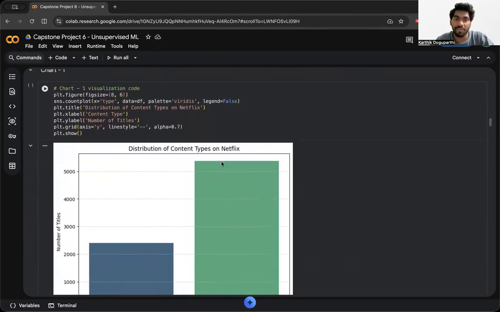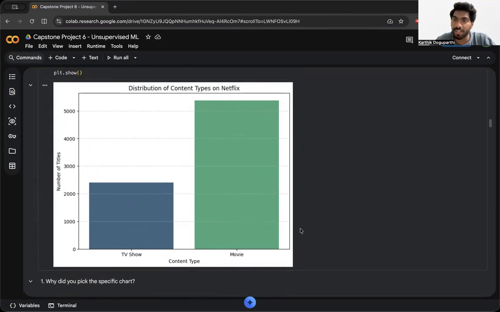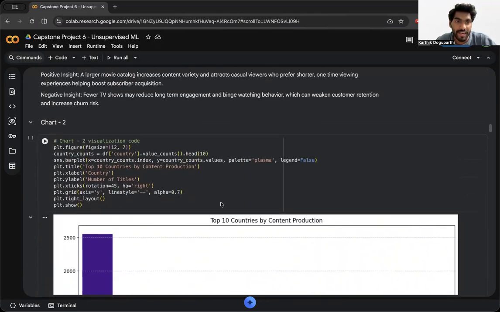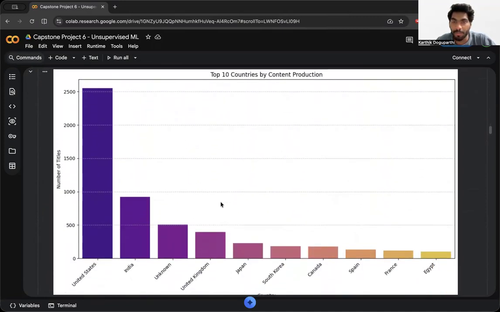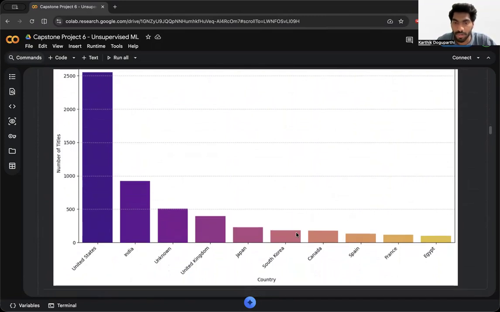And to visualize, my first chart is obviously to show what type of content it is, whether that is a TV show or a movie. And my second chart shows the top 10 production countries. As we can see, most movies produced are from the US, and second comes India, and so on.